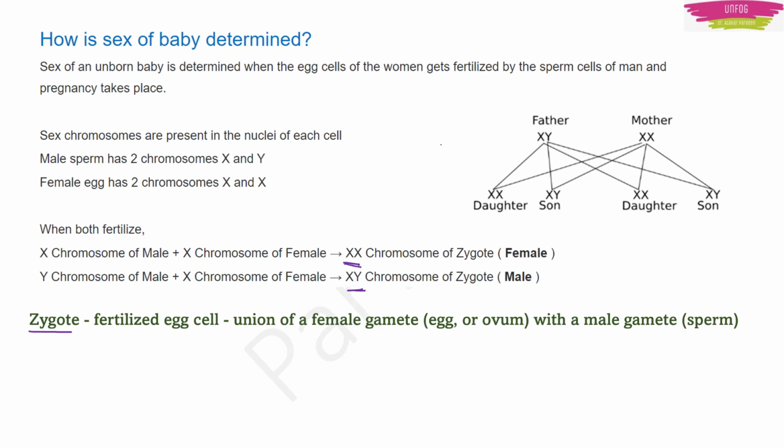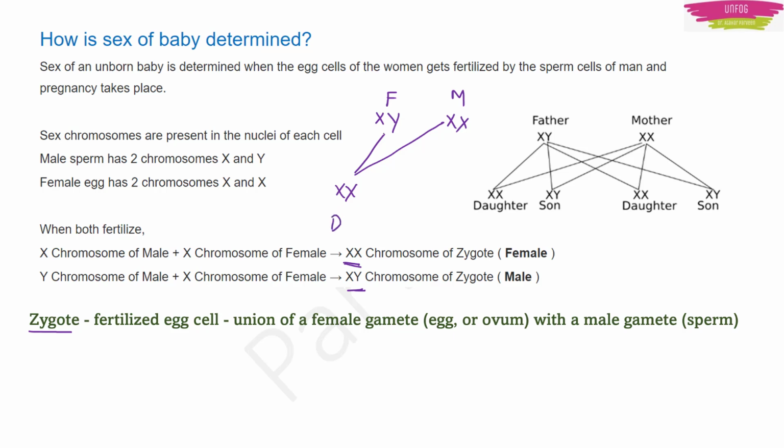Now I will teach you this thing once again. The father is having XY chromosome and the mother is having XX chromosome. Not if, this is the situation. Father is always having XY chromosome and mother is always having XX chromosome. Now, during fusion, if this X chromosome is fused with this X chromosome, then you will have XX, so a daughter will be born.